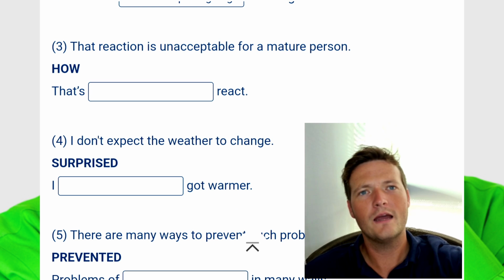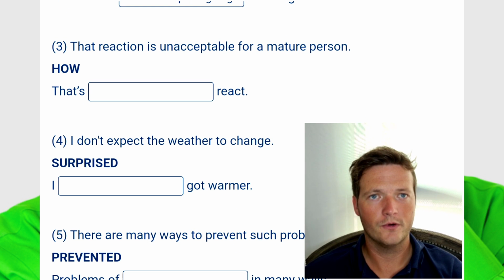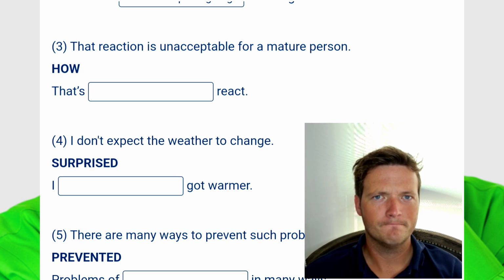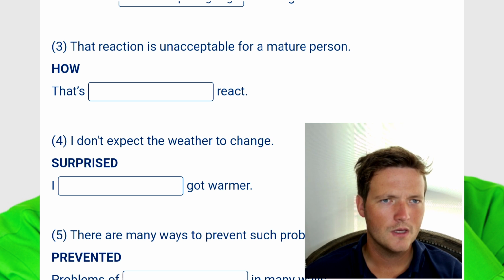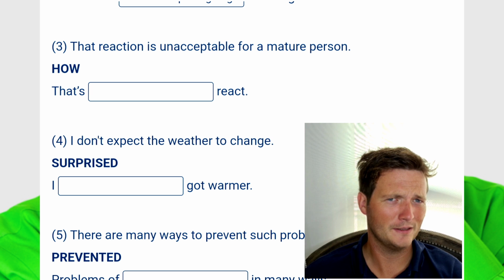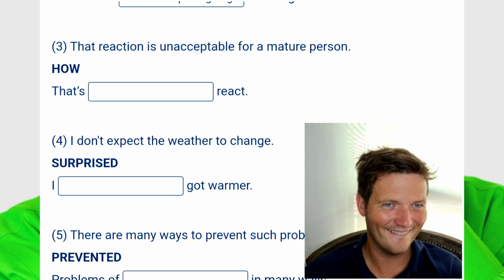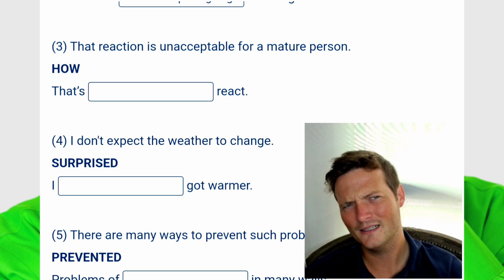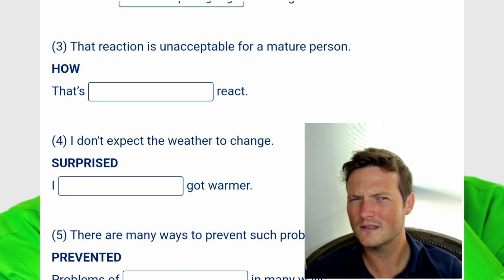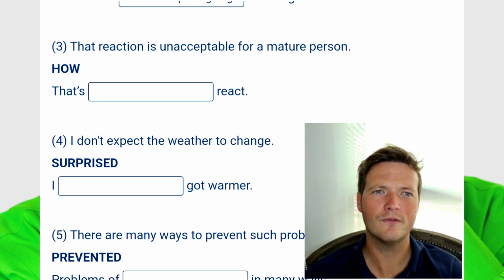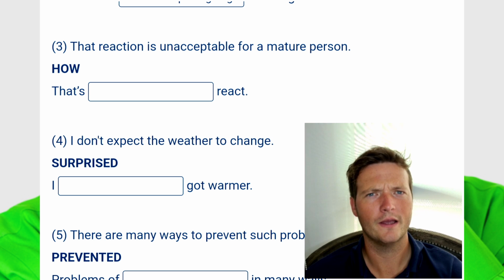It says, that reaction is unacceptable for a mature person. That's how react. Well, again, I have a bit of a problem with this website's examples here. I don't think they're exactly the kind of thing we would see in the exam. That really seems like it's too different to the first sentence, whatever I write.